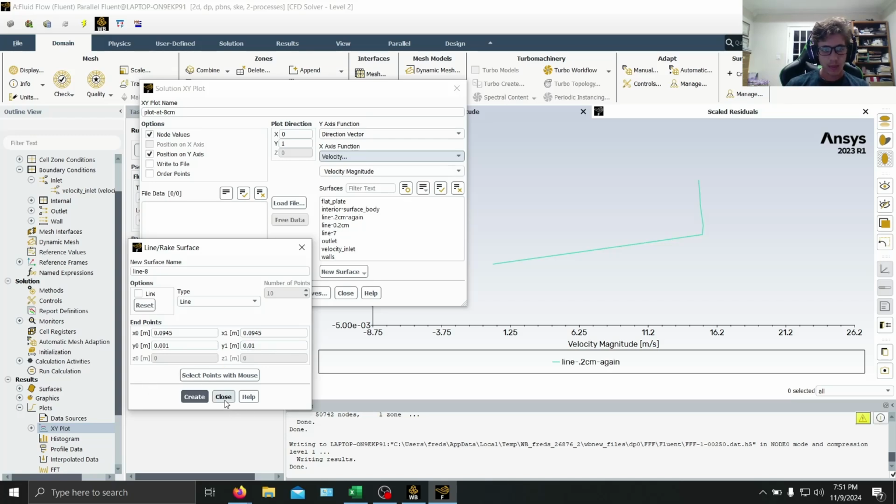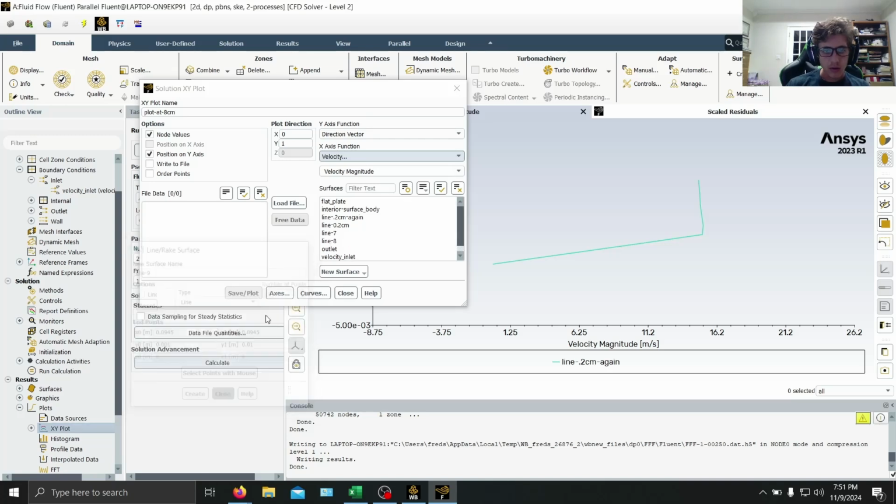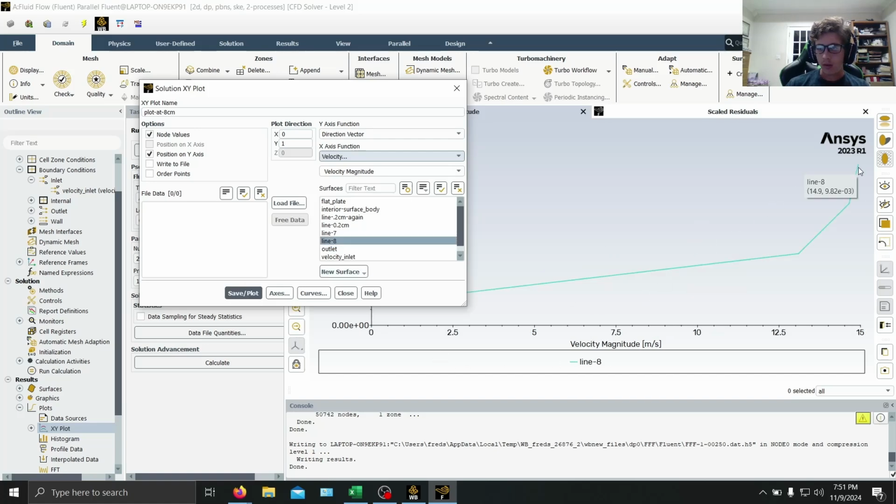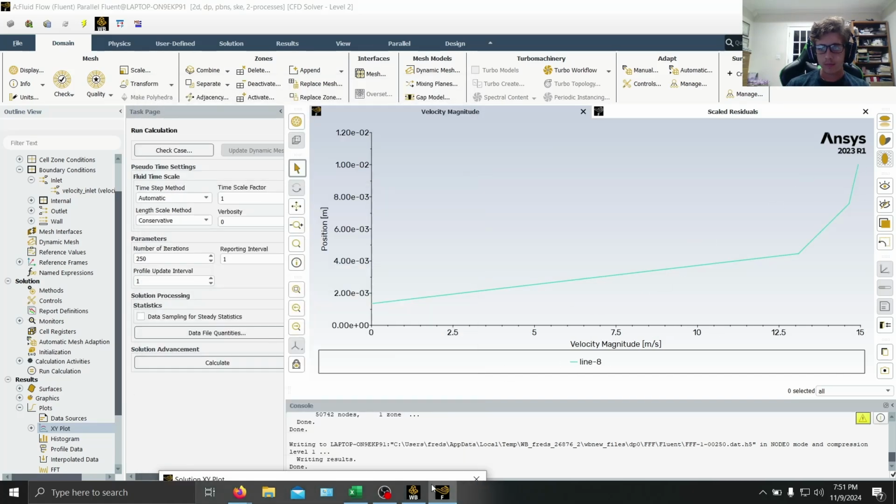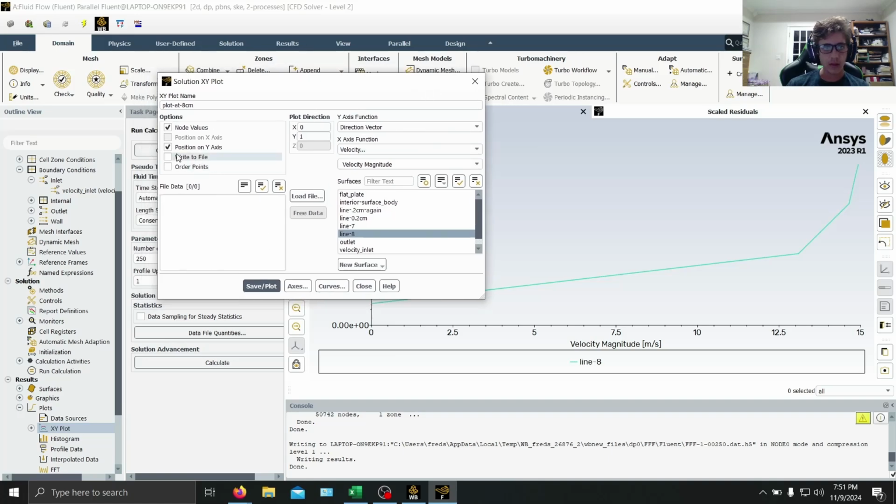Create. And then what did we call this? Line 8. Oh, we created it. That's all right. Here we go. Save and plot. Here we go. Here's our velocity profile. And then same thing, just write to file.